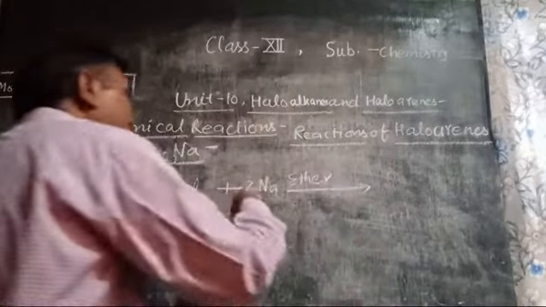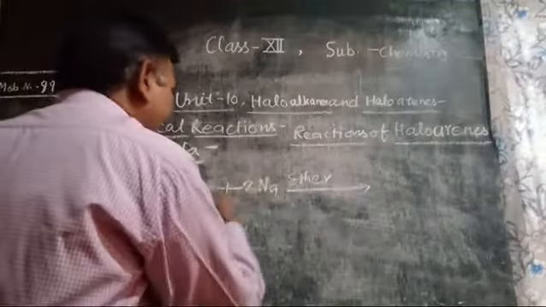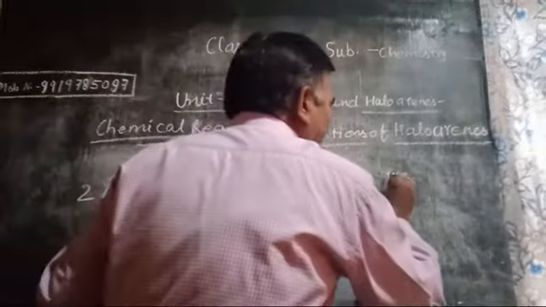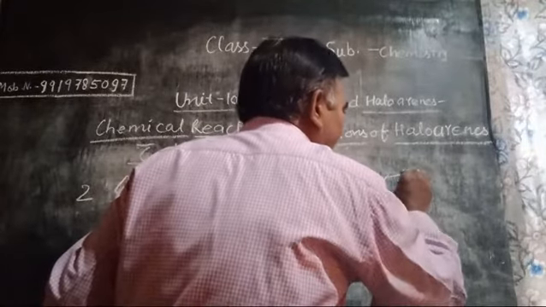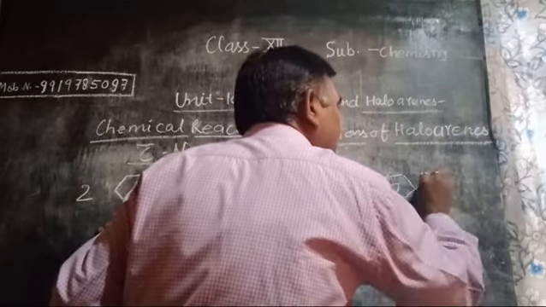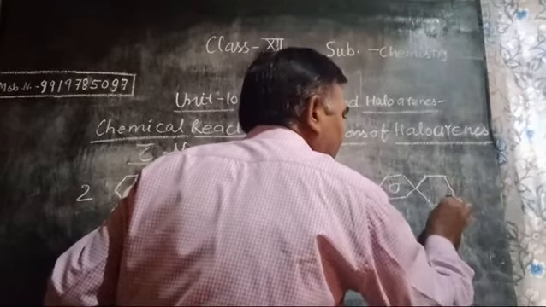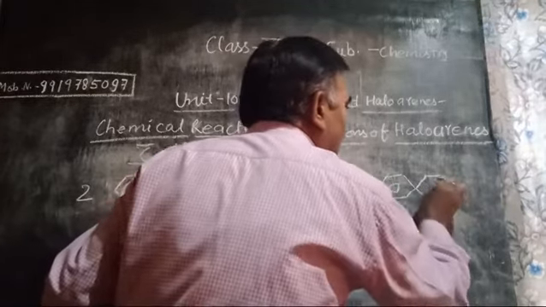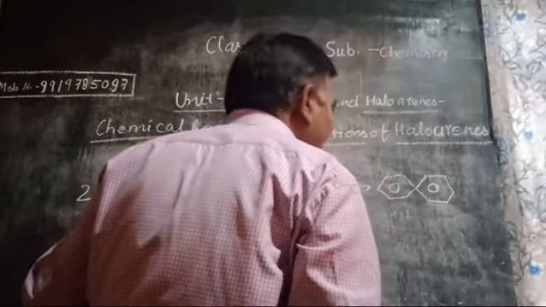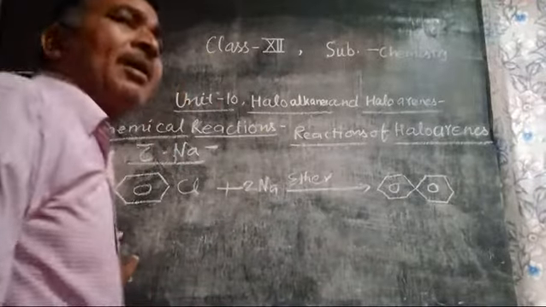then when such an ethereal solution of sodium is treated with haloarene, two rings join together, and the product is called a diphenyl compound.